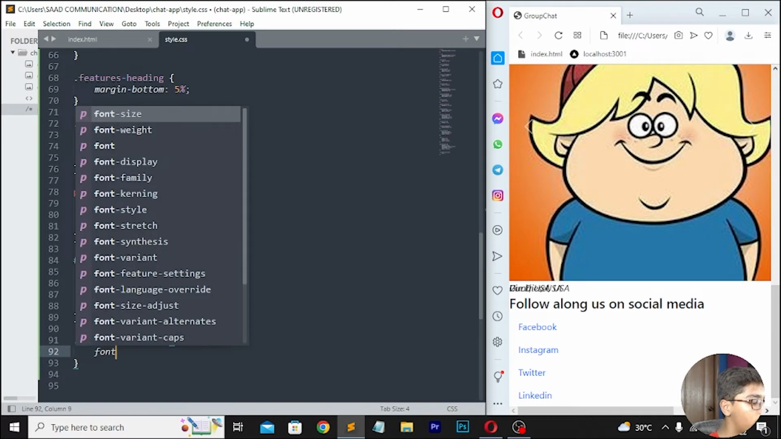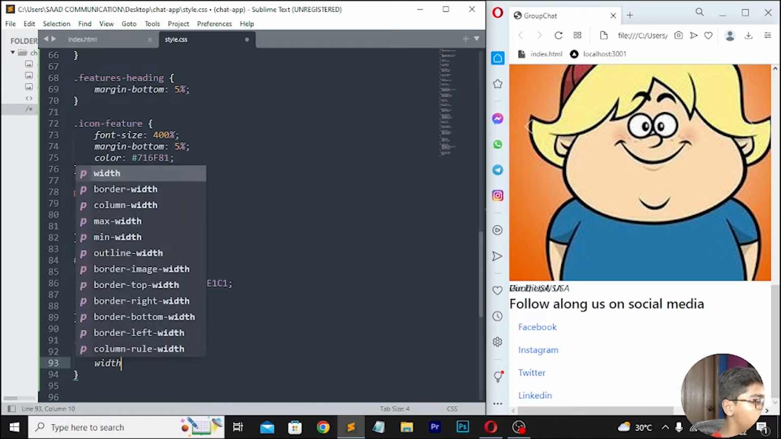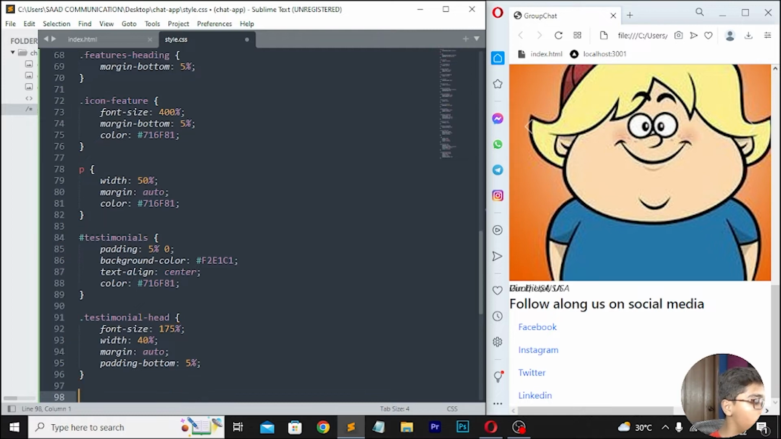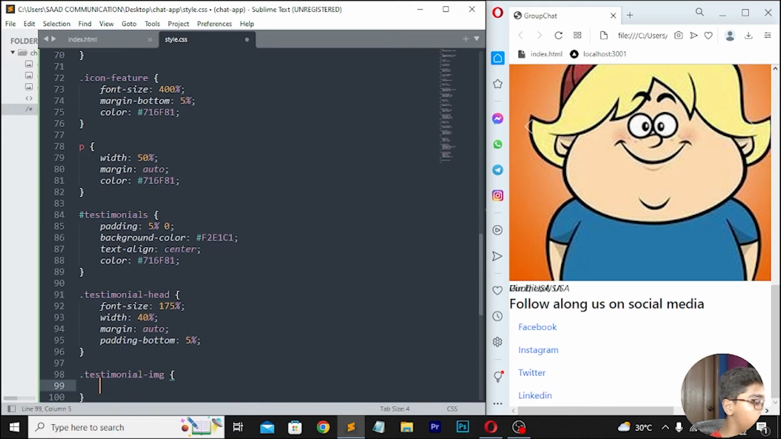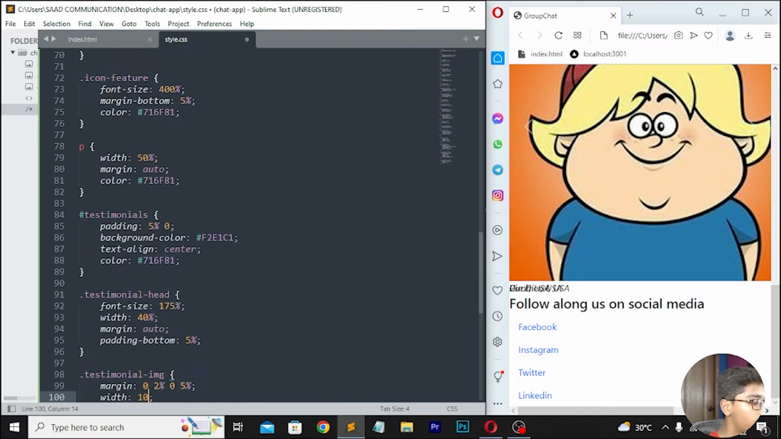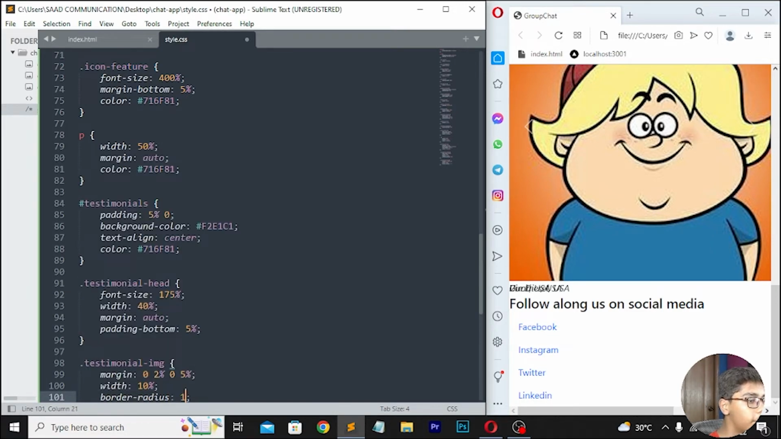Then here I will be writing font size, which should be 175%. Then simply you have to write width, which should be 40%. Then right here margin, which should be auto. Here I'll be writing padding bottom, which should be 5%. Then move down right here .testimonial-image. Then right here margin, which should be 0, 2%, 0, 5%. Then right here width, which should be 10%. Then move down, right here border radius, and here I will be now writing border radius 100%.